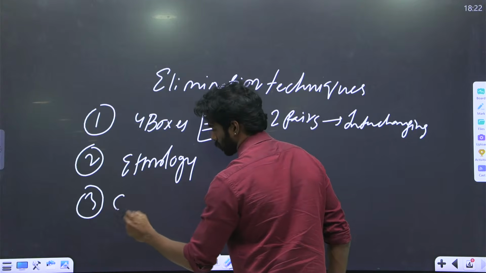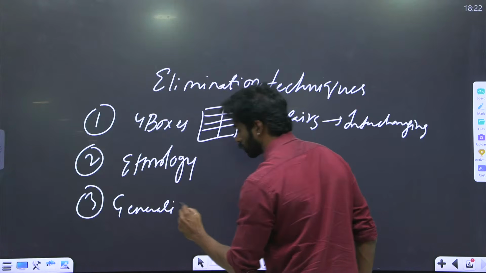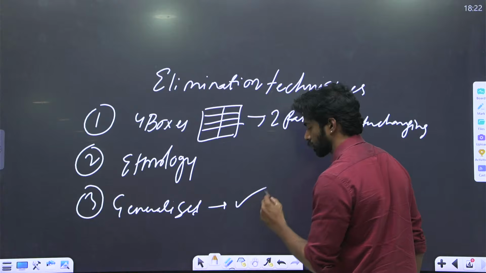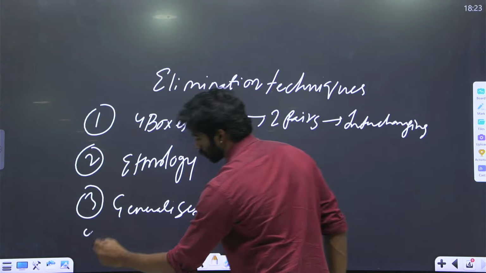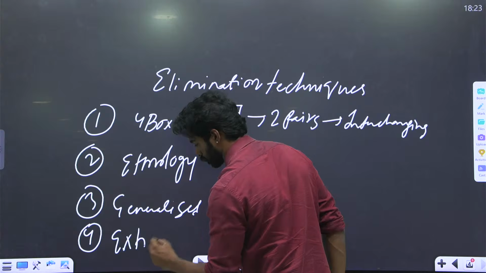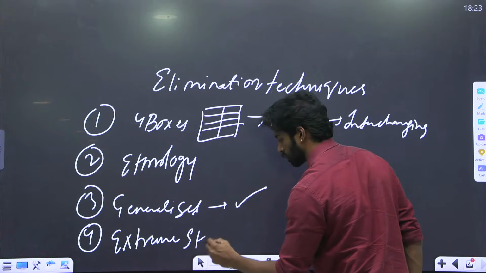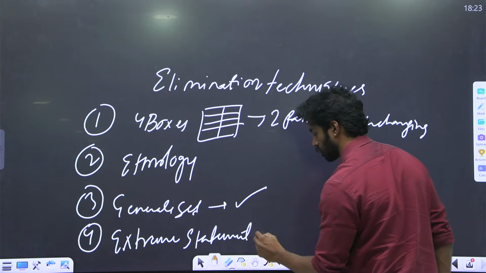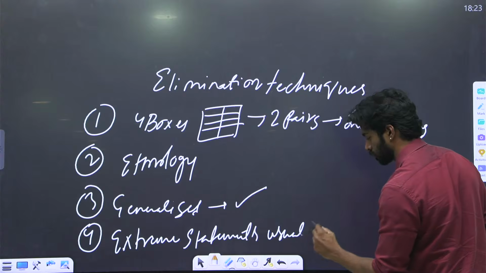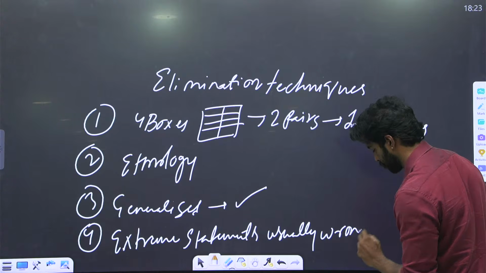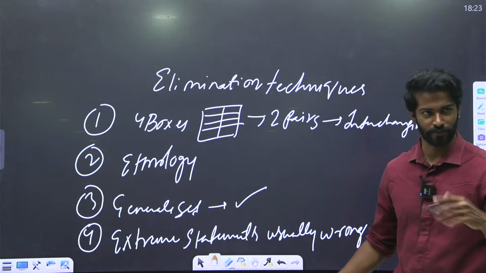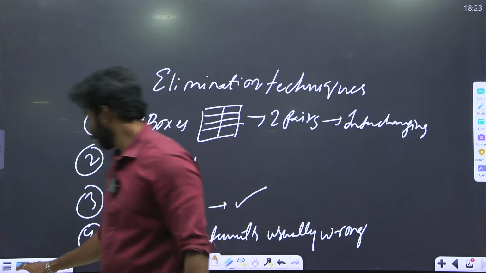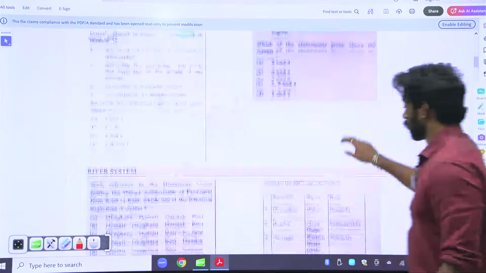So the third elimination technique is that whenever there are generalized statements, they are usually right. Okay, generalized statements are usually right, and obviously extreme statements are usually wrong. It's okay. I'll give time for you guys to note it down. But yeah. Next we have